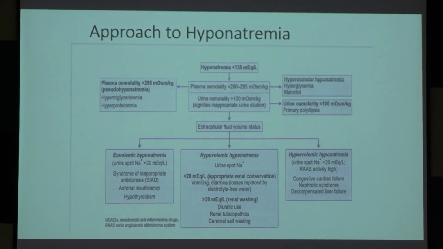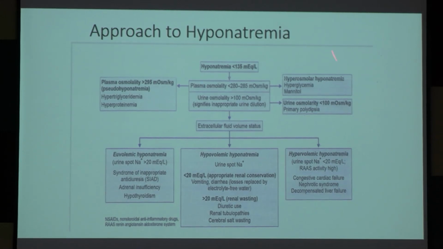Okay. So, whenever sodium is less than 135, then look for plasma osmolality. If plasma osmolality is less, then there is some water content more in the body serum. Then urine osmolality is more than 100. That means water is being accumulated. These points, this part and this part, we will discuss later. Whenever water is getting accumulated, now consider the extravascular fluid volume status and correlate it with the clinical features.